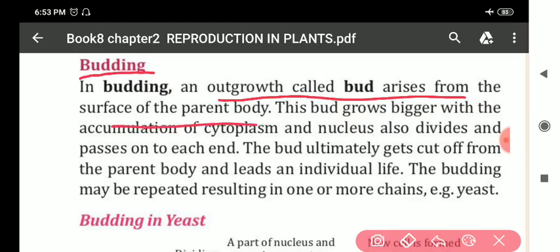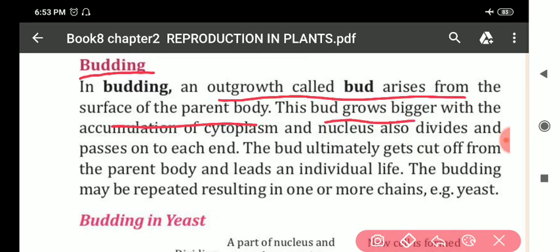Clear? At first, the bud arises on the parent body. Then this bud grows in size, with accumulation of cytoplasm, and the nucleus also divides and passes on to each end.